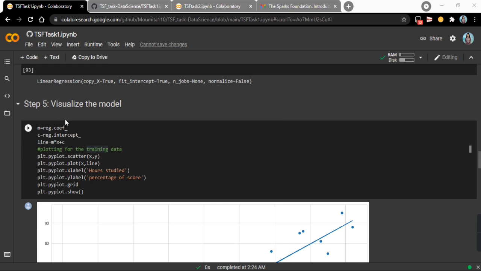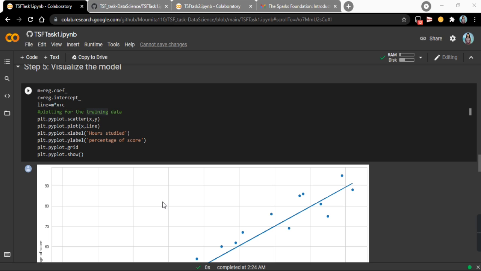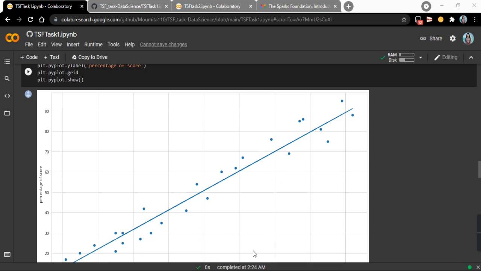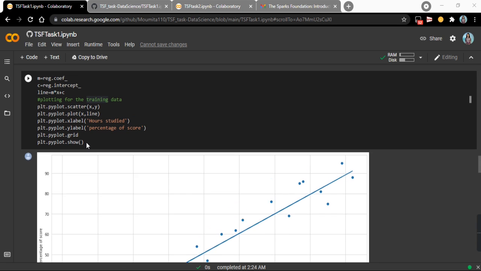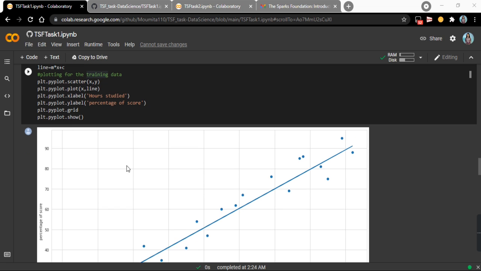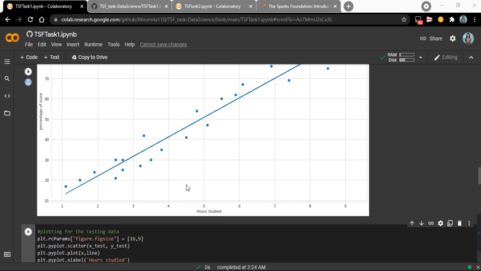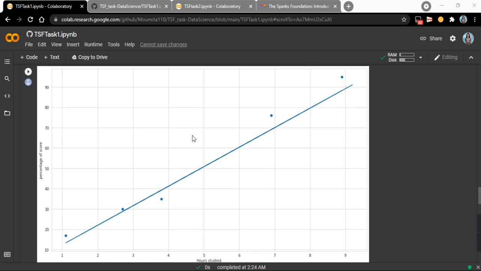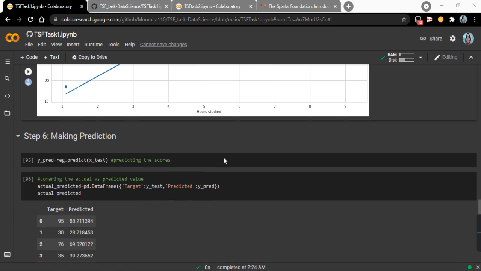After that, the next step is model visualization. After training the model, I have plotted the line of regression, hours studied versus the percentage of scores. As you can see, and we all know that the straight line equation goes like y equal to mx plus c. Here m is the coefficient and c is the intercept. So I have plotted the data points for the training data. Here it goes. Similarly, I have plotted the data points for testing data. Here you can see that there are some errors that are calculated later on.